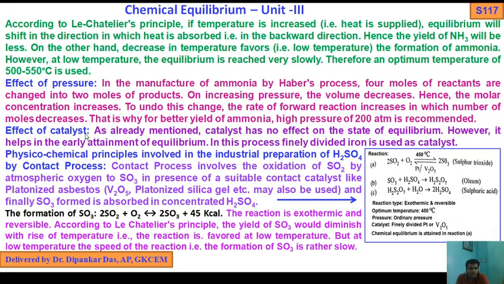Next, effect of catalyst. As already mentioned, a catalyst has no effect on the state of equilibrium. However, it helps in the early attainment of equilibrium. In this process, finely divided iron is used as a catalyst, with molybdenum as a promoter. A very small, minute quantity of iron powder has been used.